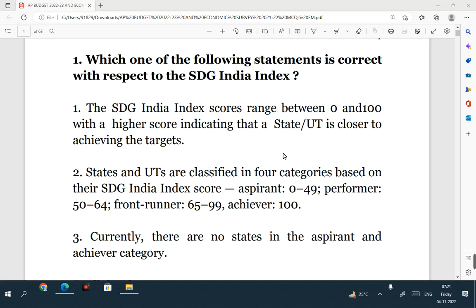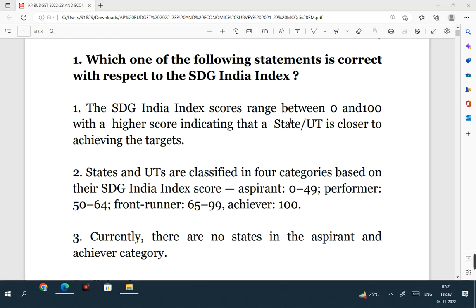2022-23 and economic survey 2021-22, I have made some important multiple choice questions for both APPSC Group 1 and APPSC Group 2 as well. These multiple choice questions I will discuss every day, 15 multiple choice questions. The best of the economic survey and budget which is useful for the exam is thoroughly covered in these MCQs. So it will be very useful for the students preparing for Group 1 Prelims, APPSC Group 2. So you can make use of these videos.